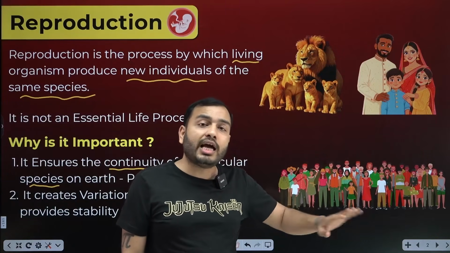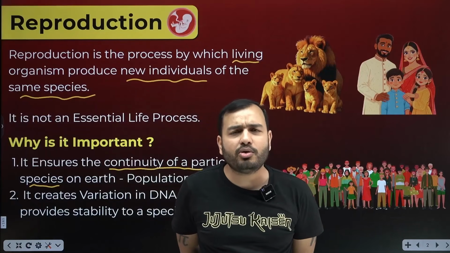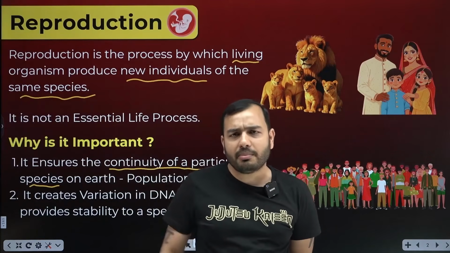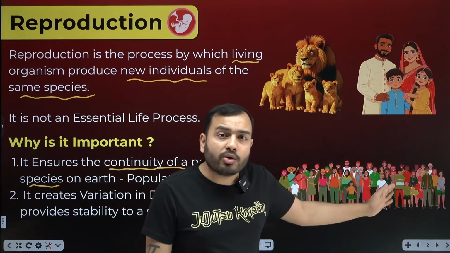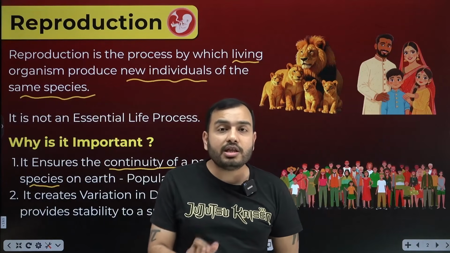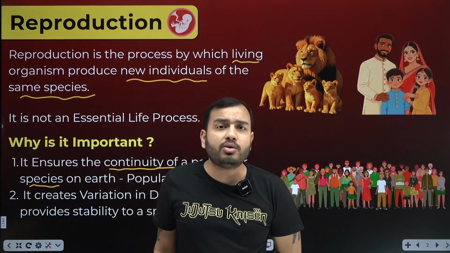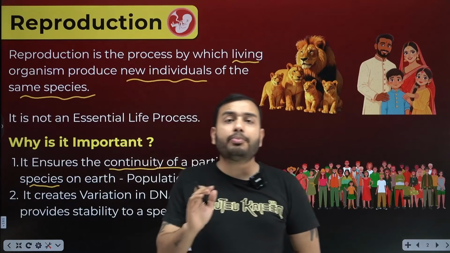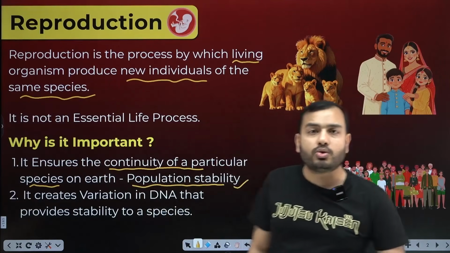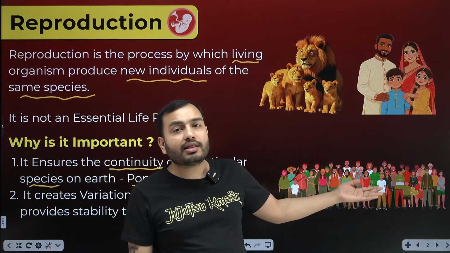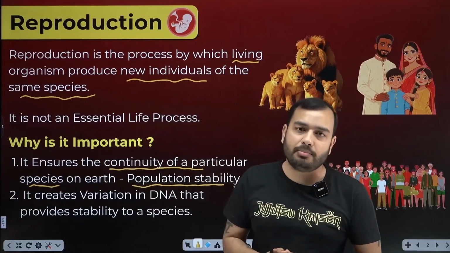Suppose the deaths keep happening and new children are not born. I'm saying children; later we will use the word offspring in biology. Right now I'm just saying it like this. Suppose new children are not born and all people keep dying. That is bound to happen. So slowly what will happen? The population will become unstable. People will start decreasing. So what happens with reproduction? Population stability is maintained. Some people die, some people are born, so the population remains stable overall.